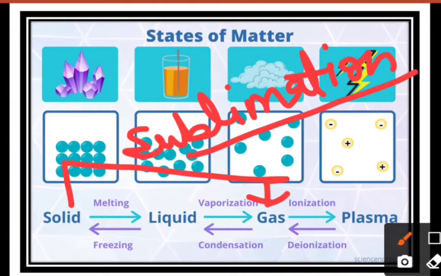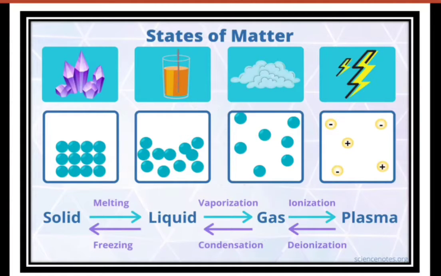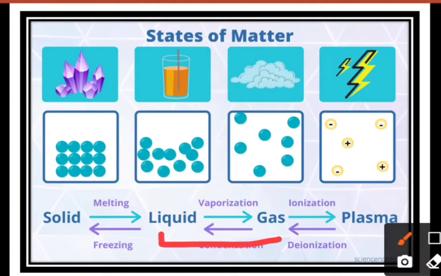Gaseous particles can again change into liquid particles by lowering the temperature, and this process is known as condensation. By lowering the temperature, we are lowering the kinetic energy, and by lowering it, we can easily compress the gases into the liquid state. Similarly, a liquid can be changed into a solid by lowering its temperature, and that process is known as freezing.